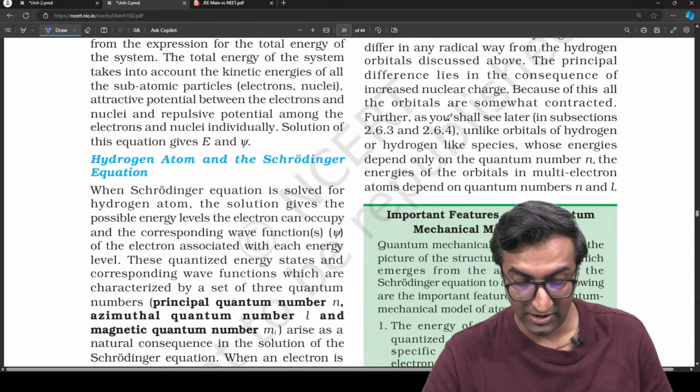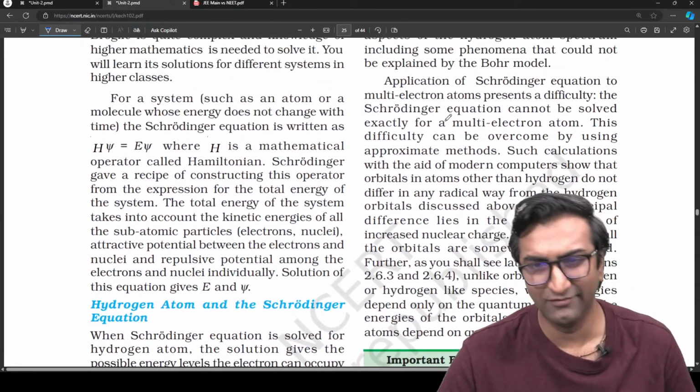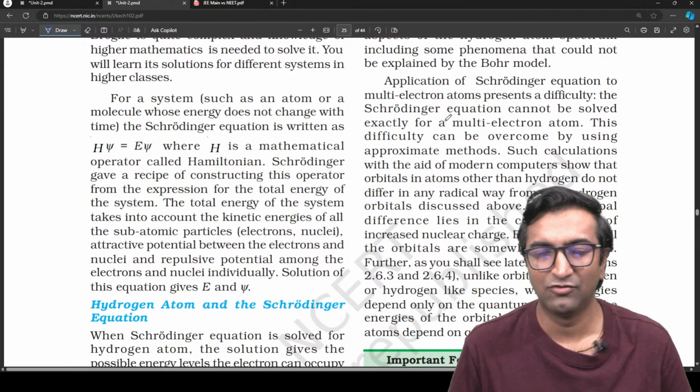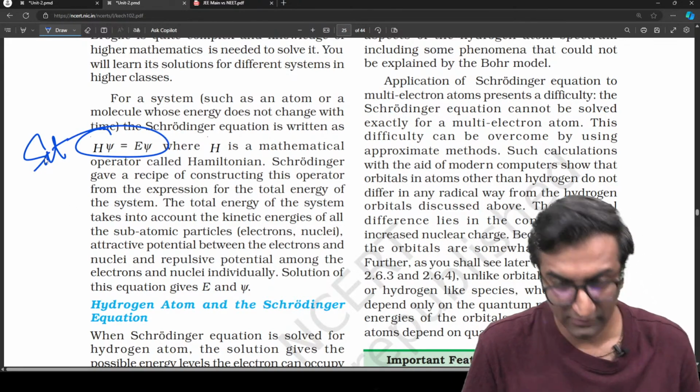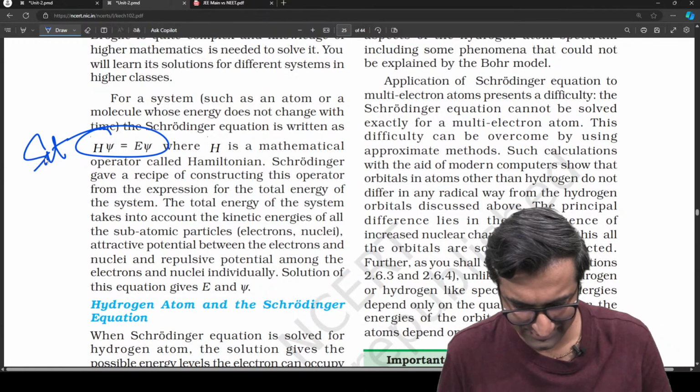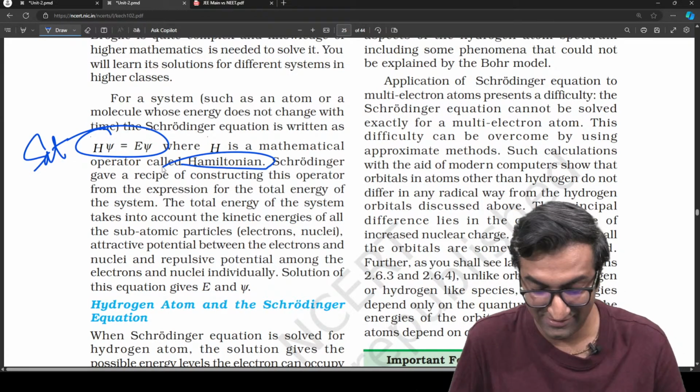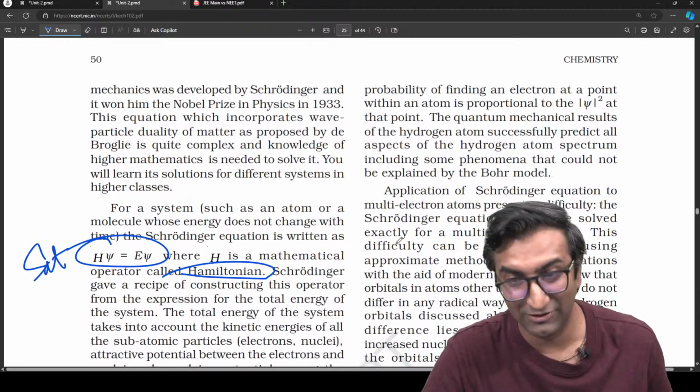ठीक है. और अगले वाले में tomorrow, Thursday, Saturday. Tomorrow तो हम लोग IIT का पेपर करें. This will happen on Saturday. Oof. H psi equal to E psi. What is this, bro? Hamiltonian. ये सब काहे दिया है NCERT में? ठीक है, दिया है तो we will talk about it. Anyway, any which way, let's go with today's session.